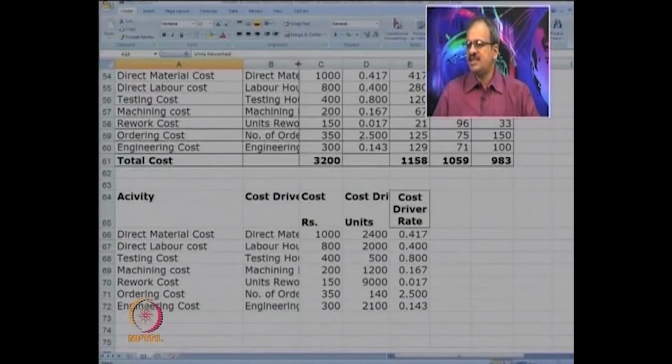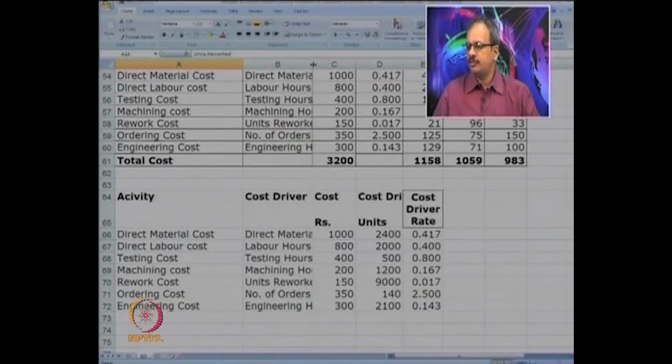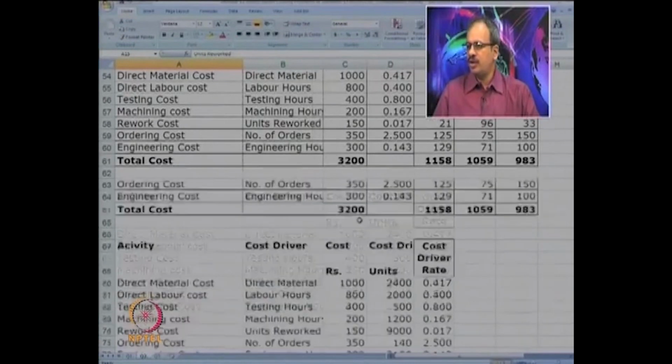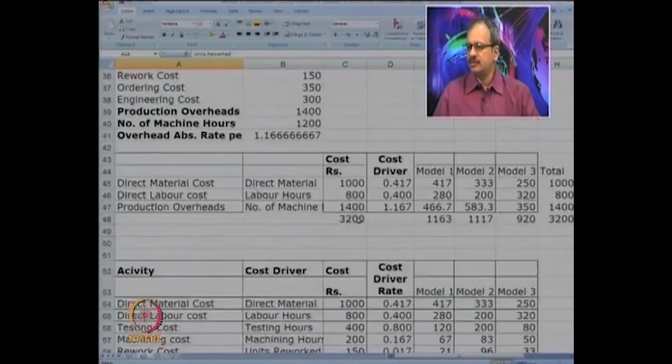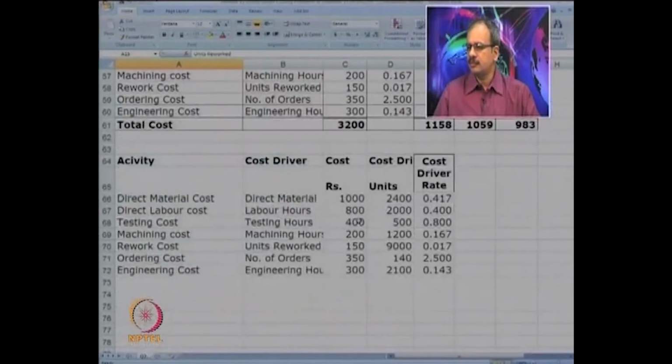So in the ABC system, this is how it will look. For direct material and labor, it is known. For testing cost, testing hours; machining cost, machine hours; rework cost, units reworked; ordering cost, number of orders; and engineering cost, engineering hours.